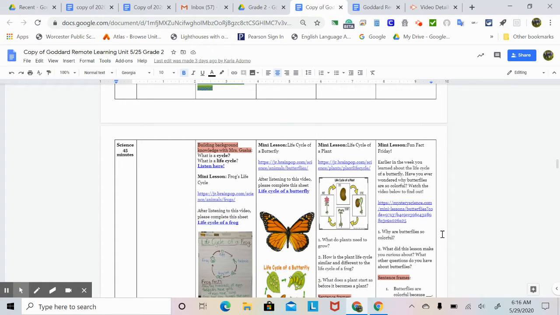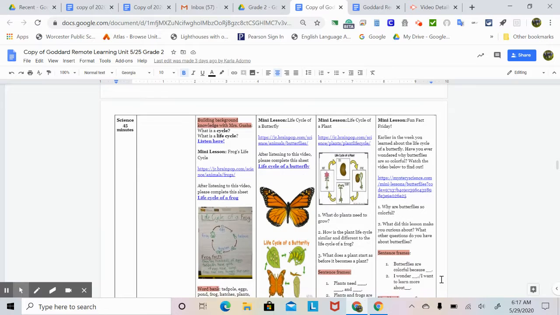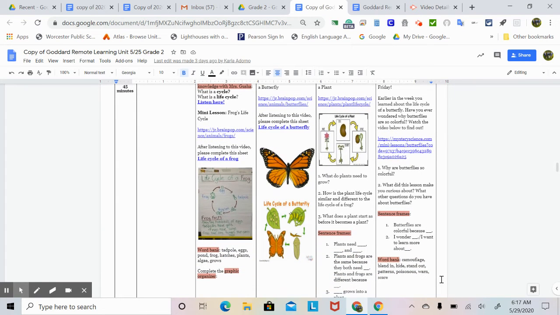Here are some questions. 1. Why are butterflies so colorful? 2. What did this lesson make you curious about? What other questions do you have about butterflies? And here are some sentence frames to help you out. 1. Butterflies are colorful because blank. 2. I wonder blank. I want to learn more about blank.